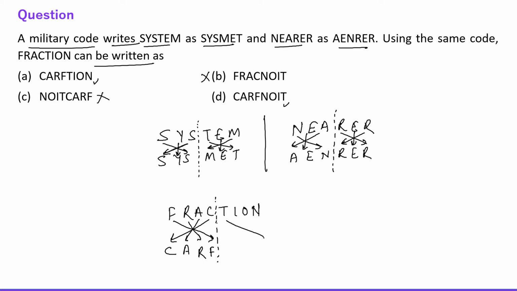And then T, and then I, O and N. So this is N-O-I-T, right? N-O-I-T is there in option D, so A is not correct. So the correct option is D, C-A-R-F and N-O-I-T. Right everyone? Fine. So this is the answer. Hope you are getting it right. It's a simple one. Now let's move to the next question.